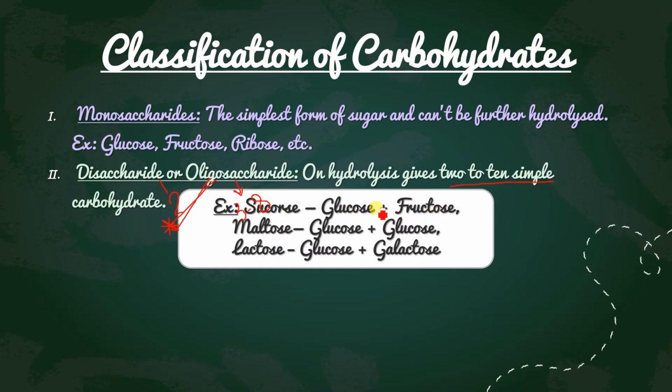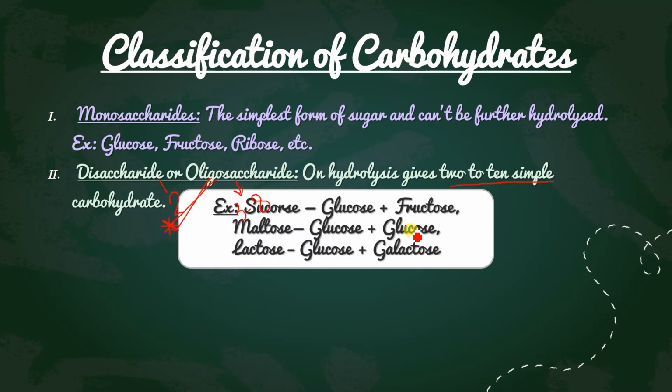If you see the formula, both have the same molecular formula, but their functional groups are different. That's why they are functional isomers. This one has the CHO functional group and this one has the ketone functional group. I will explain all that later. Let's do this: sucrose on hydrolysis gives glucose and fructose. Maltose on hydrolysis gives glucose and glucose.